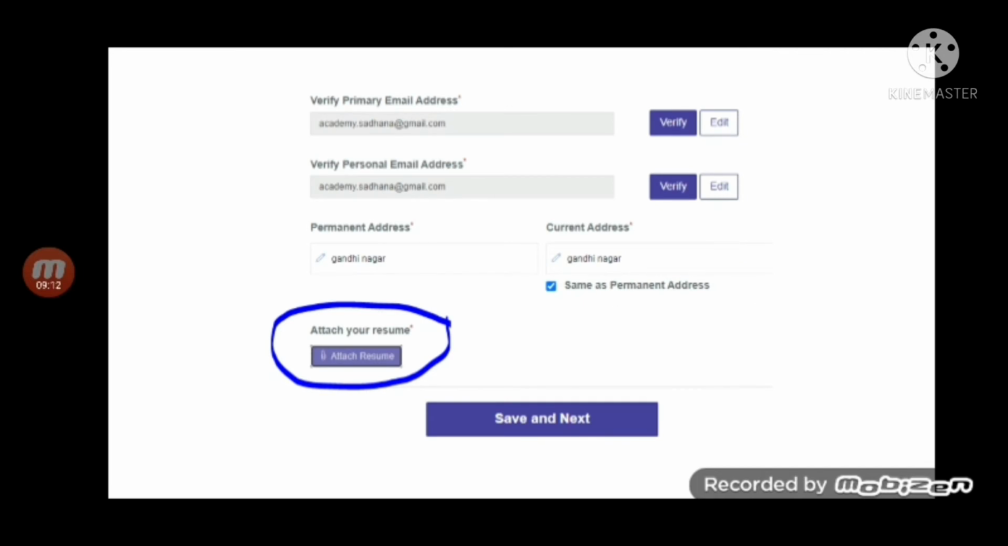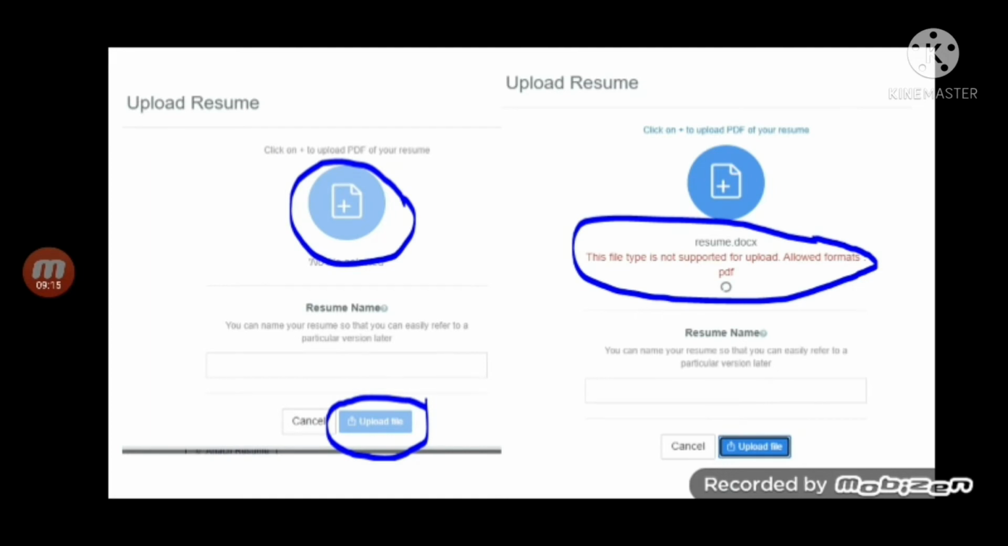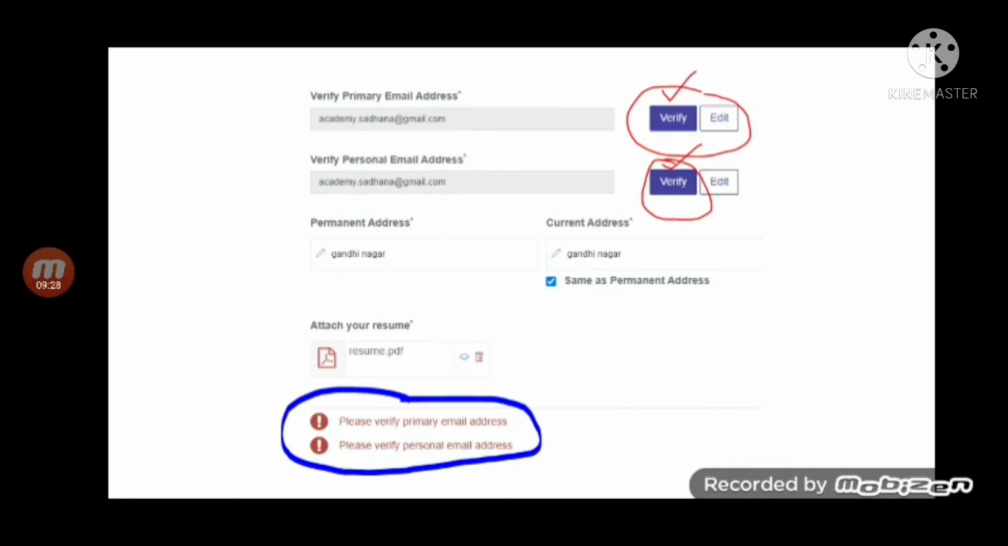So I tried attach resume first. When I clicked on attach resume, it only accepts PDF formats. Doc formats are not accepted. So before the application, save your resume in PDF format and keep it ready so that you can upload it here. And then when I clicked on verify, it said please verify primary email address.